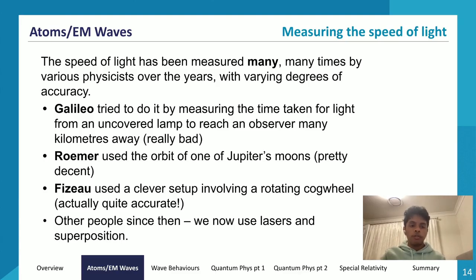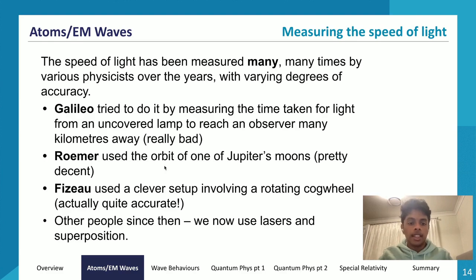Now, fun fact, light can travel around the Earth 7 times in 1 second. And the circumference of the Earth is a lot more than 1 kilometer. So obviously the time taken for light to travel the 2 kilometers, so two ways, so one kilometer to B and then 1 kilometer from B to G, is going to be very, very tiny.